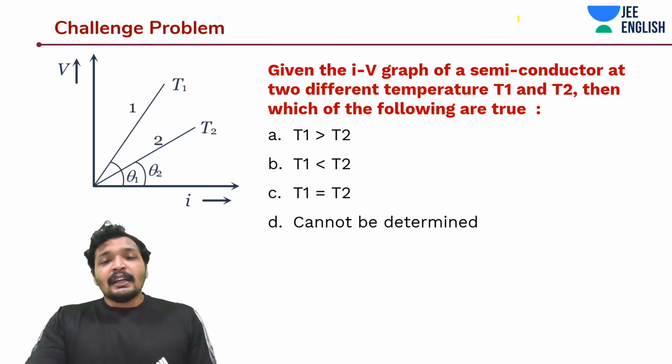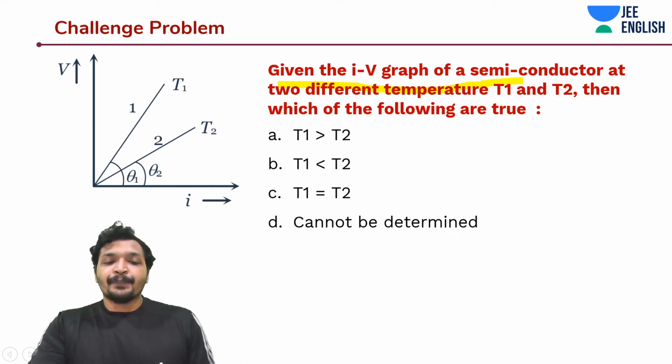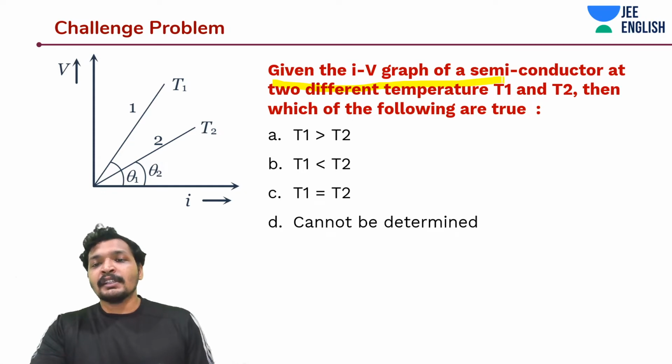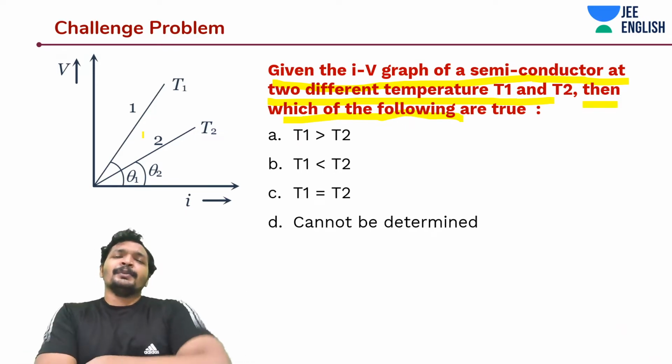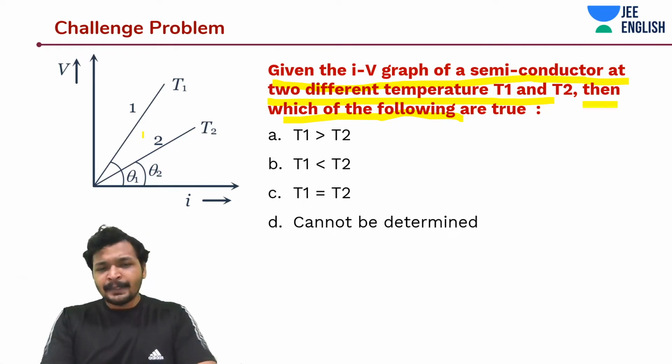So now, given an IV graph of a semiconductor at two different temperatures, T1 and T2, which of the following are true? Same graph. So what should be the answer? It's really simple.